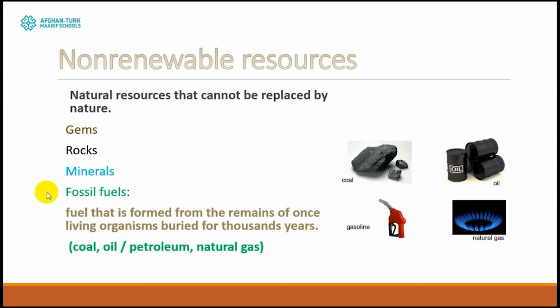These kinds of stuff are produced from the remains of once-living organisms buried. It means when we bury a dead organism inside the soil, after 1,000 years, the body of that living organism can turn into oil, coal, petroleum, natural gas, and that kind of stuff, which is an example of non-renewable resources. So we can say that fuel is formed from the remains of once-living organisms buried for 1,000 years, which is coal, oil, petroleum, and natural gas.